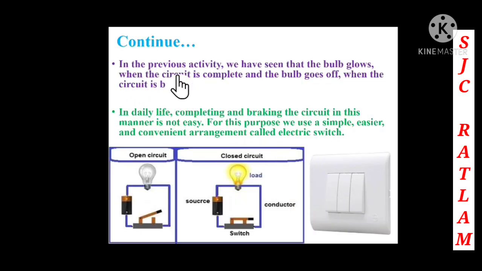In the previous activity, we have seen that the bulb glows when the circuit is complete and the bulb goes off when the circuit is broken, that is open. In daily life, children, completing and breaking the circuit in this manner is not easy.